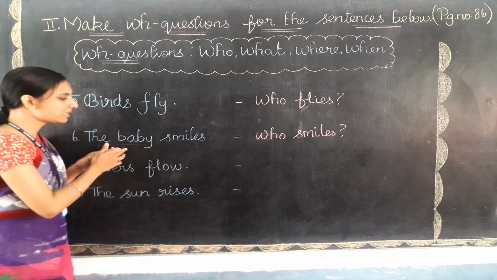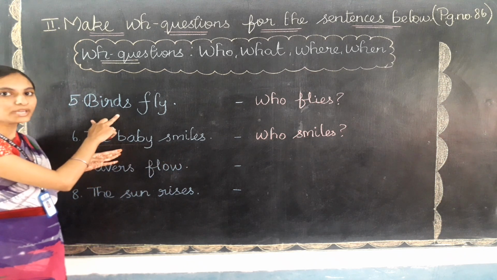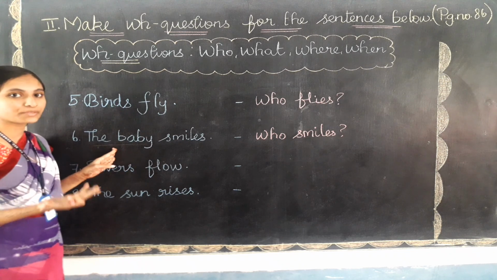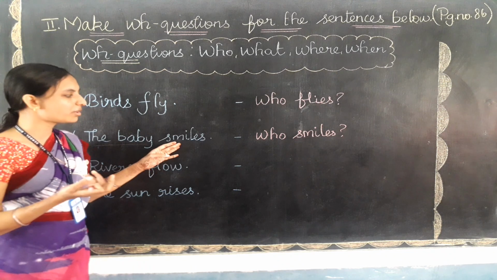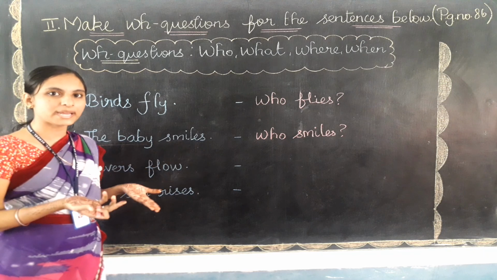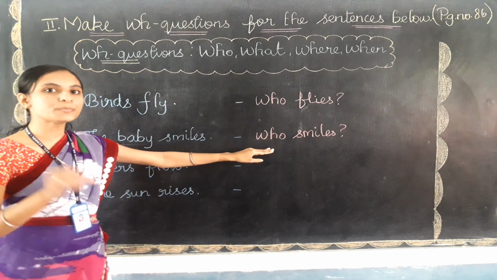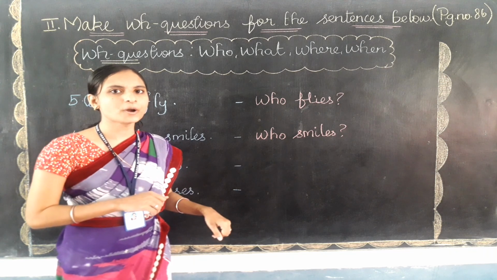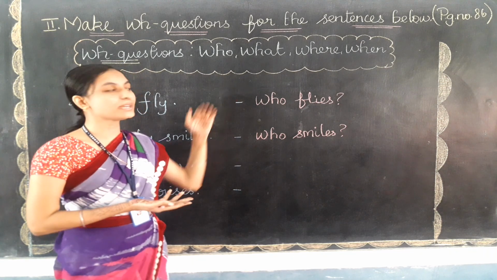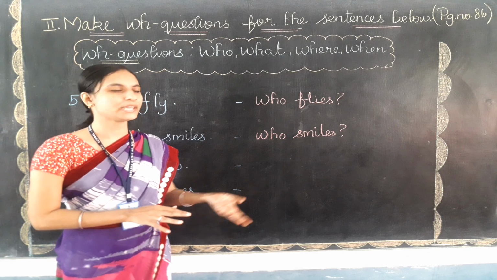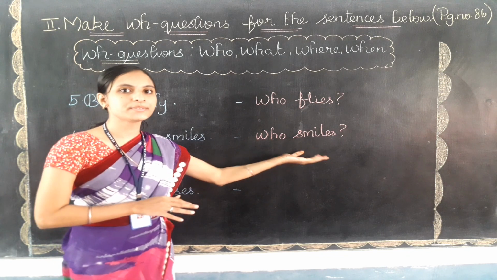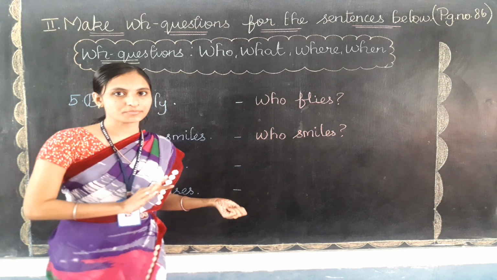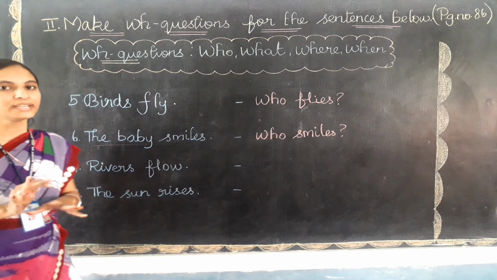Suppose if there is a plural subject, the verb will act as the base form. Suppose we have "babies", the verb will come in the base form, that is "smile". But in a question we need to use the present form only. Why am I telling you to use only the present form? Yes, because we are framing a question on simple present only. So the question word should come with the present form verb only. So "smile" is the present form verb. Are you clear, children? Yes.